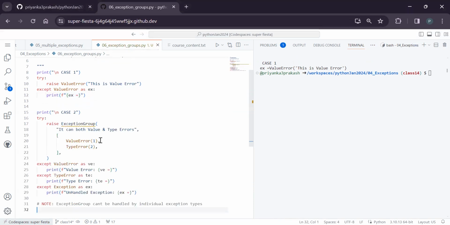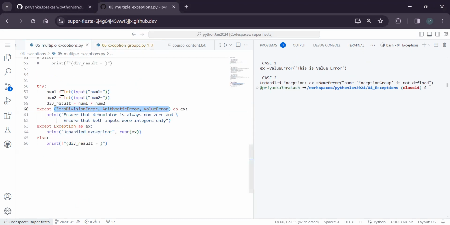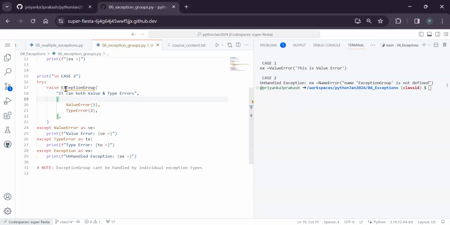Now coming to the second case, what we need to use is something called an exception group. Did you see it is throwing an error saying it doesn't know what that is? Because it is a newer version, exception group is not defined. The point is that an exception group means we can have multiple exceptions. Till now, when you do an operation within the try block and get any of the exceptions, you can handle it. If you want common handling logic for all three exceptions, you can do that. But what if you get multiple exceptions at once and want to handle all of them? That's where exception groups come in.